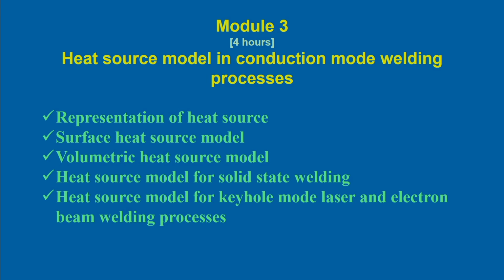Second, the surface heat source model, meaning the heat source is interacting only on the surface. In some cases the heat source is interacting not only on the surface. The amount of the heat energy penetrates into the depth of the weld pool or the substrate material. In that case it is necessary to represent this source of the heat as a volumetric heat source term. So, we will look into all these different formulations of the heat sources, their mathematical equations, and finally how we can integrate this heat source model in the modeling of the welding process.